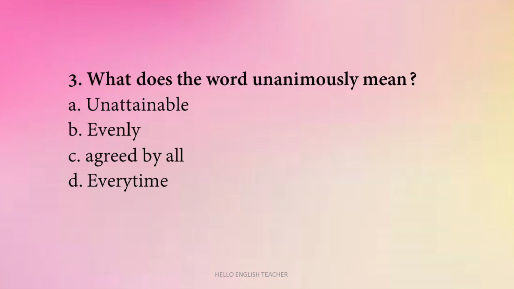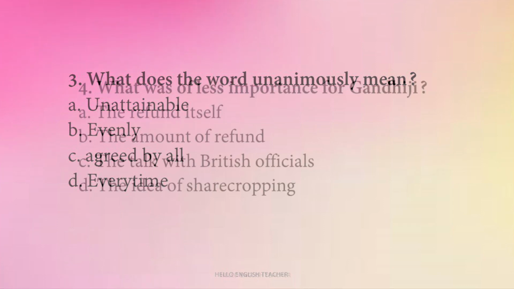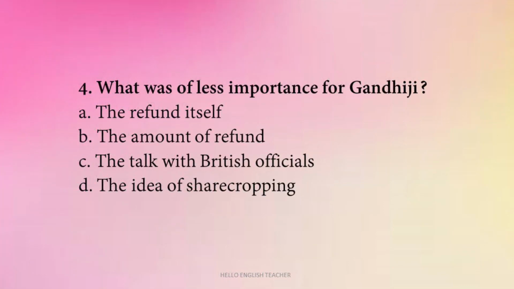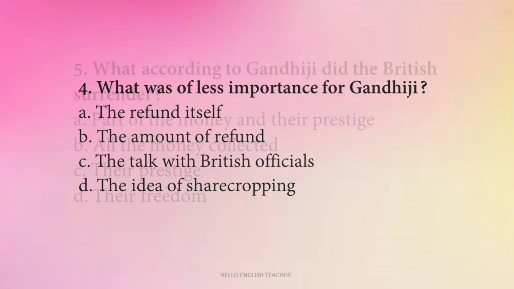So, what does the word unanimously mean? Unattainable, evenly, agreed by all or every time. So, unanimously here means agreed by all. So, next question, what was of less importance for Gandhiji? The refund itself, the amount of refund, the talk with British officials or the idea of sharecropping. So, for Gandhiji, the refund itself was of less importance.